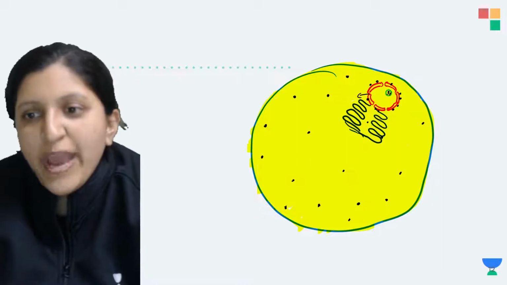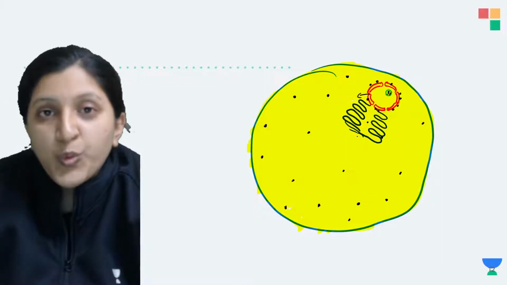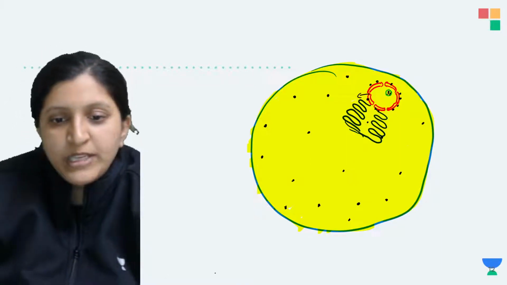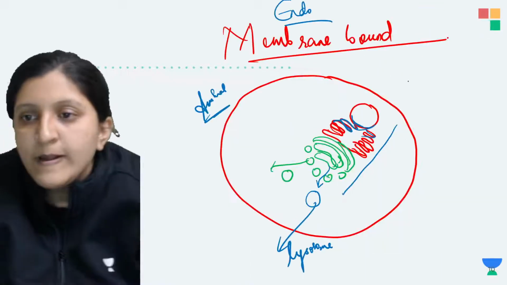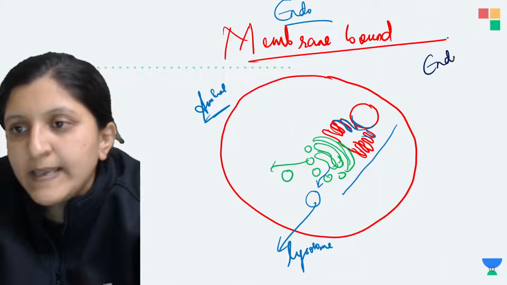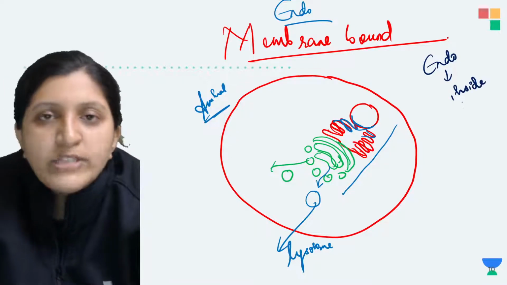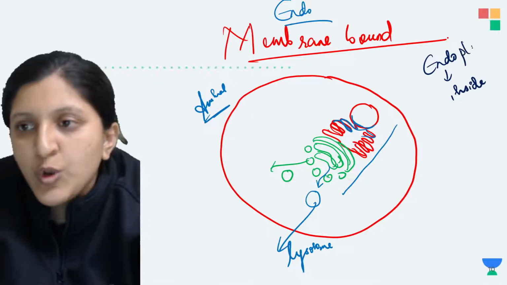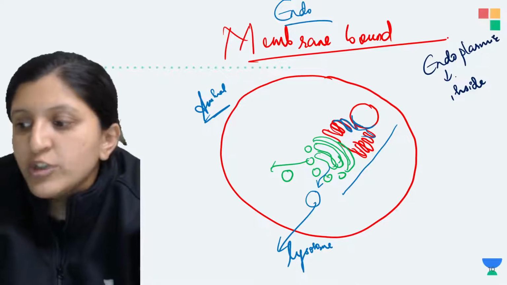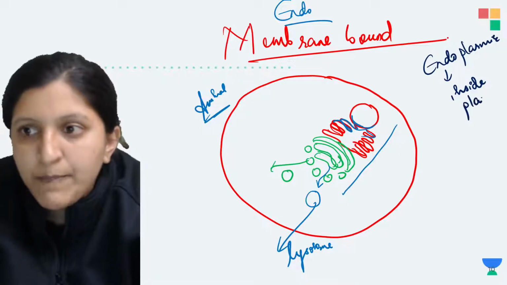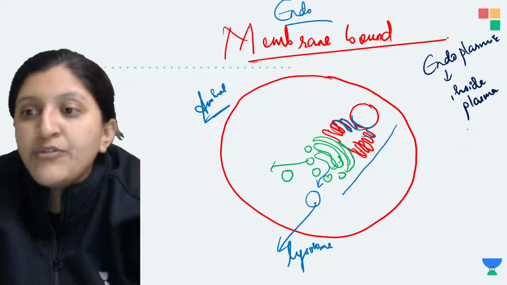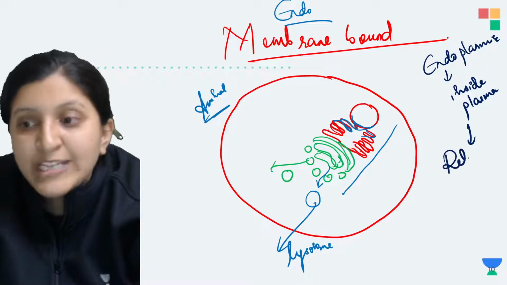No idea? So endoplasmic reticulum, endo is what? Endo meaning is, I'll just write it here. So endo is basically inside. Okay, and plasmic is what? Inside the plasma. So endoplasmic, inside the plasma, you can find a reticulum-like structure.